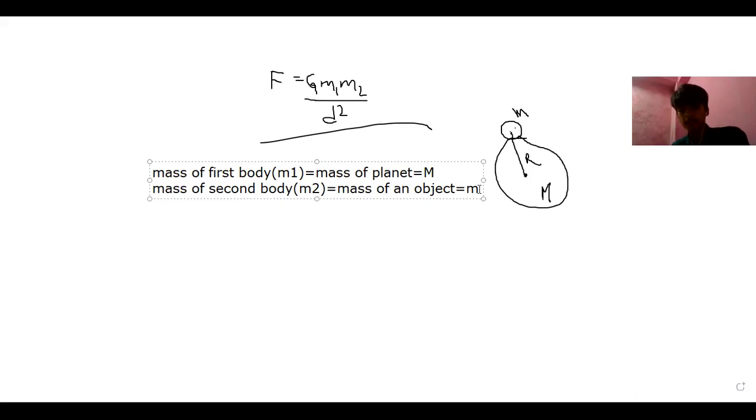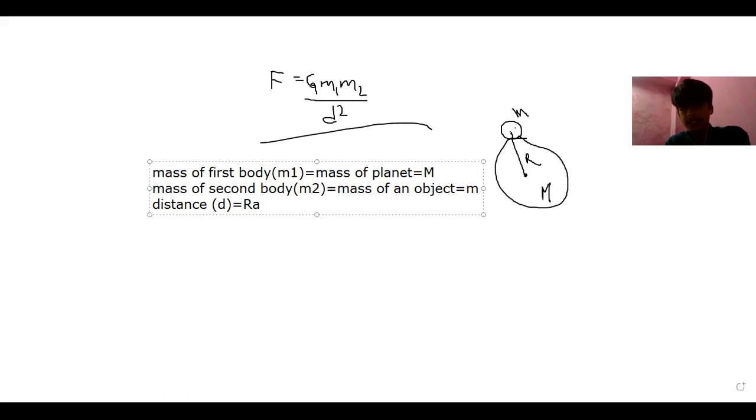Similarly, we'll talk about distance also. In Newton's universal law of gravitation, we have let distance be d. But now, what is the distance?